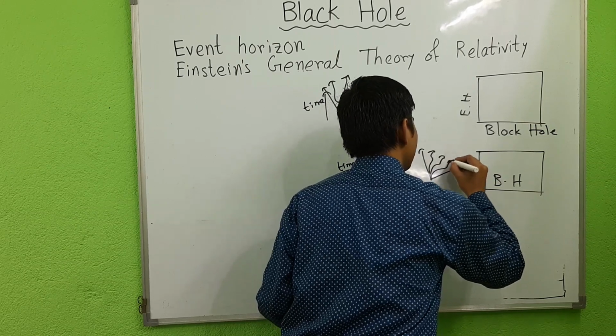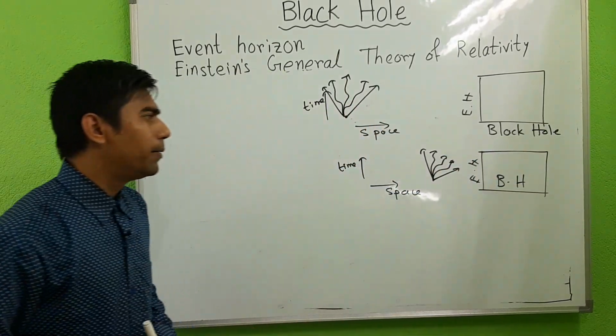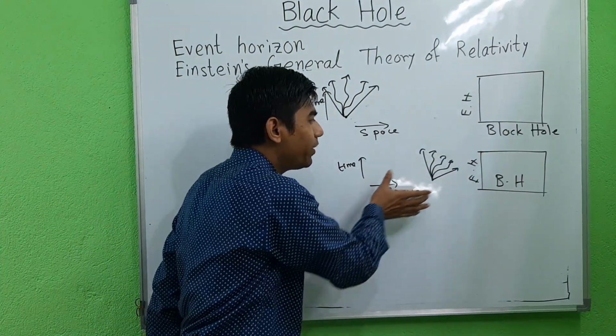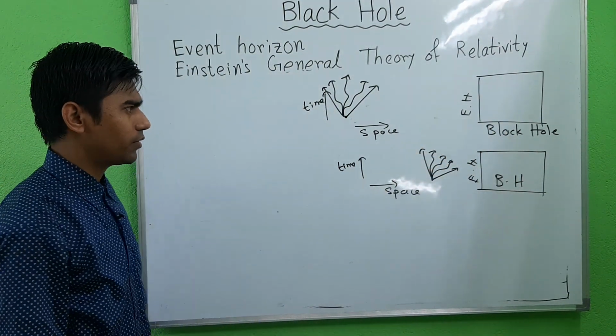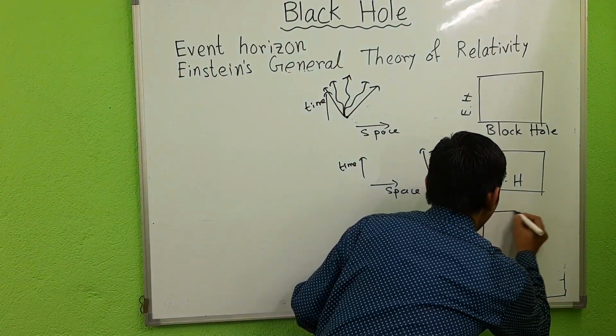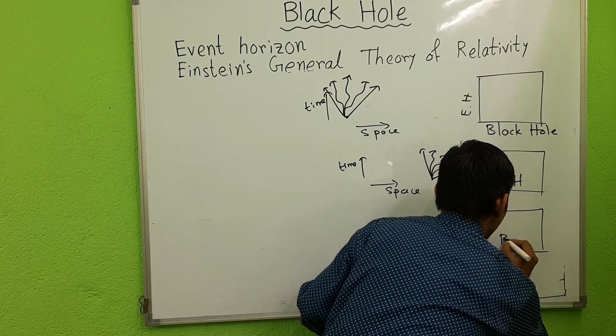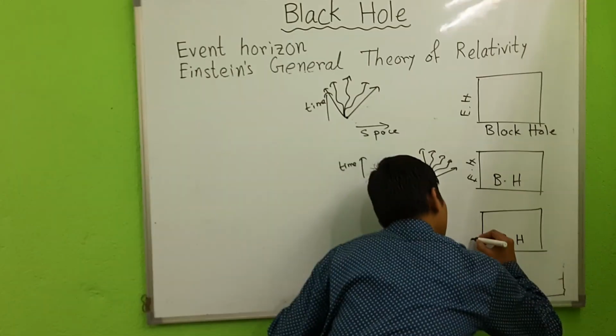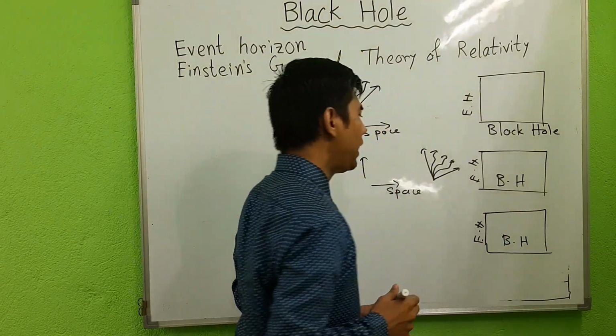All the paths are going towards the black hole. So closer to the black hole, all paths are going towards the black hole. And suppose we draw another type of black hole. This is a black hole, and this is the event horizon of the black hole.